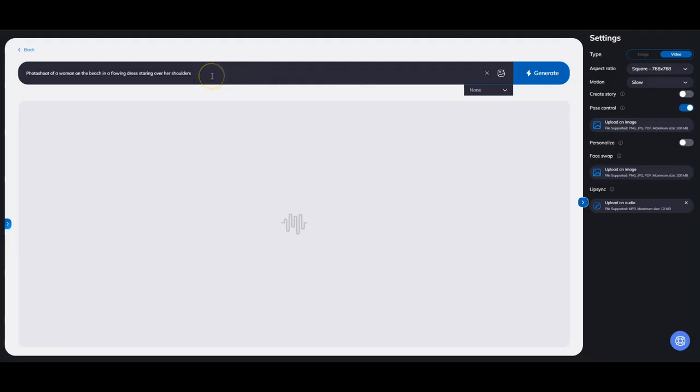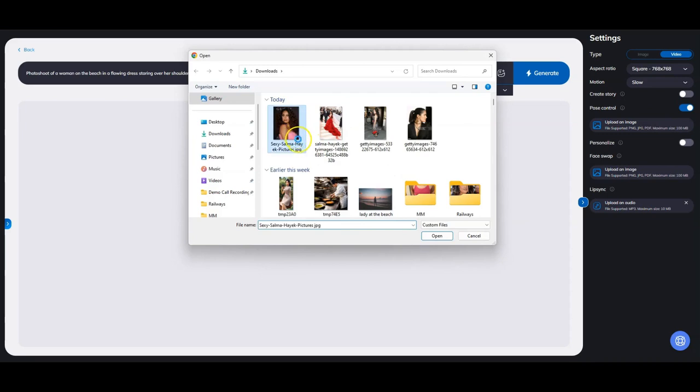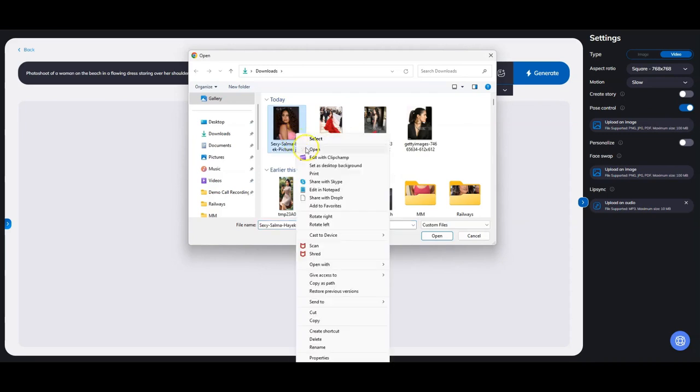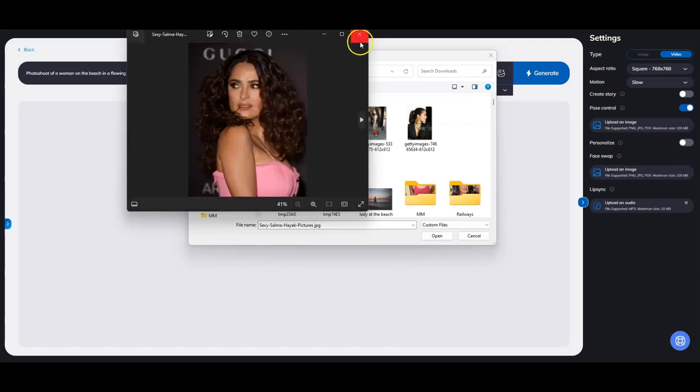So first we have to type in a prompt. So something like photo shoot of a woman on the beach in a flowing dress staring over her shoulders. So I'm going to select pose control out here and upload an image, all right, for pose control. So I'm going to select this image. Let me show you how it looks. All right, this is Salma Hayek.